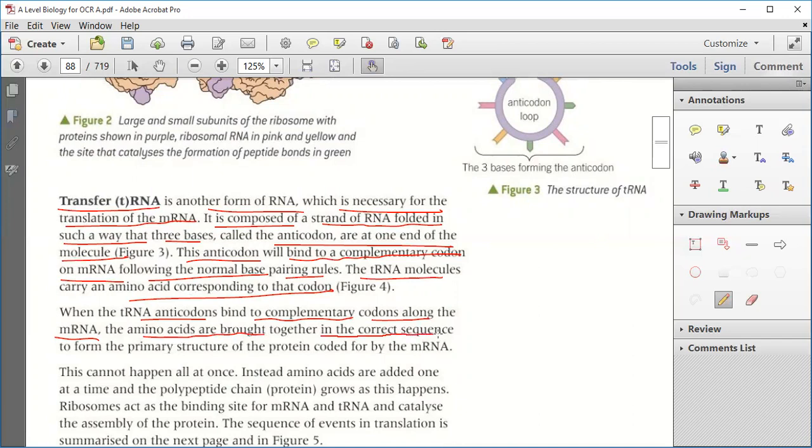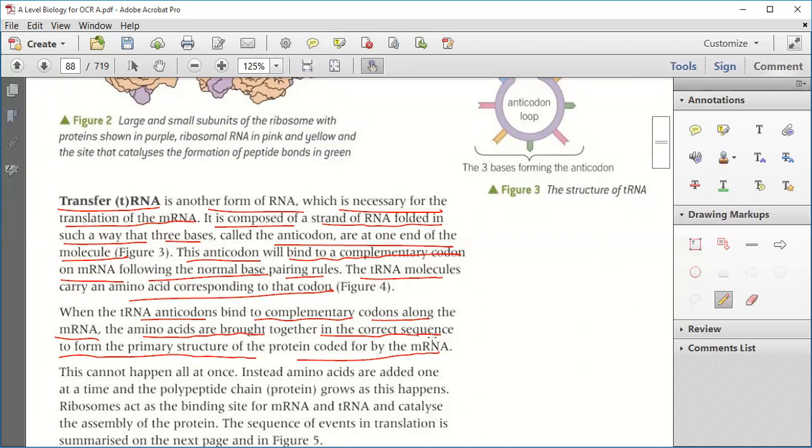Now, when the tRNA anticodons bind to complementary codons along the mRNA, the amino acids are brought together in the correct sequence to form the primary structure of the protein coded for. Now I'm again repeating. When tRNA anticodons bind to complementary codons along the mRNA, both tRNA and mRNA combine. The amino acids are brought together in a correct sequence to form a primary structure of protein coded for by the mRNA.